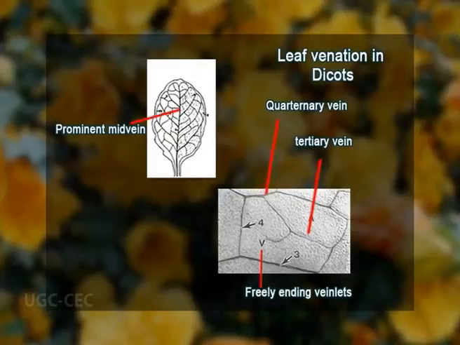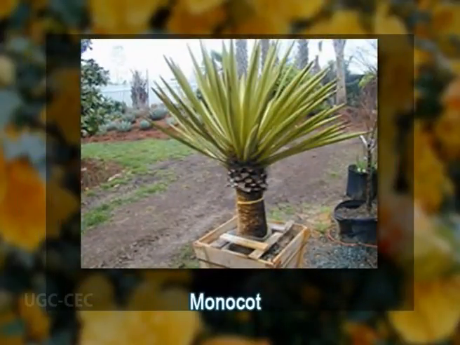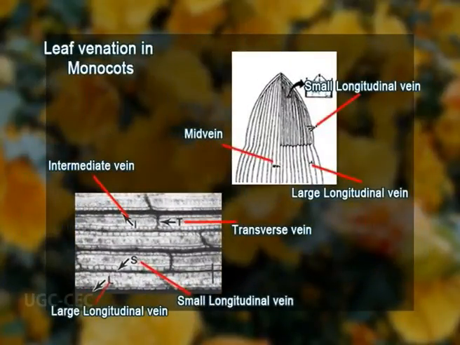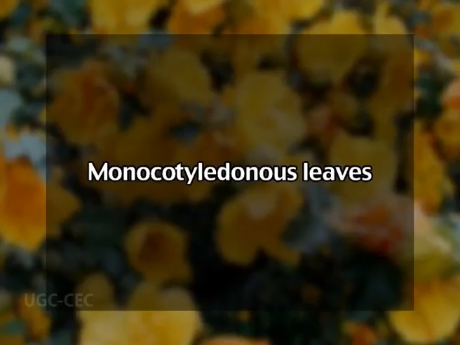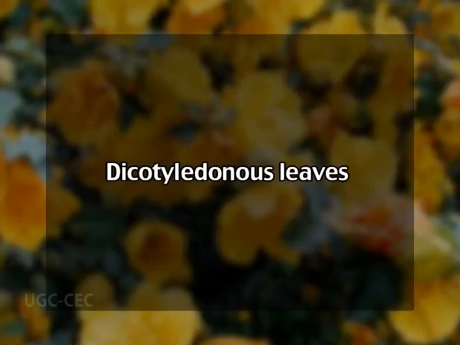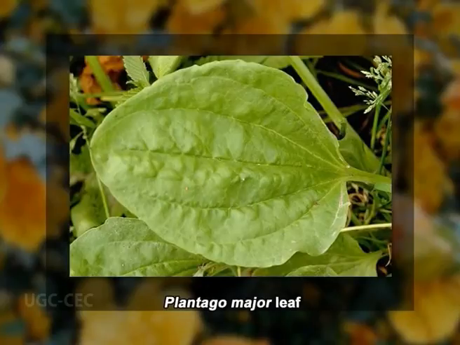smaller veins diverging from a larger, and a closely reticulum formed by several veins with the smallest veins forming so-called freely ending veinlets. Leaf venation patterns in monocot species are usually characterized as parallel. However, in most monocots, veins typically diverge at the base of the lamina and converge and fuse towards the apex, so that the term striate is more appropriate. However, in some monocotyledonous leaves, for example, a few genera of Orchidaceae, the venation is reticulate. Similarly, in some dicotyledonous leaves such as Plantago, parallel venation is present.